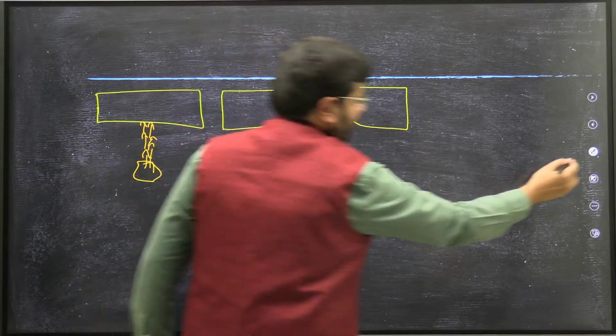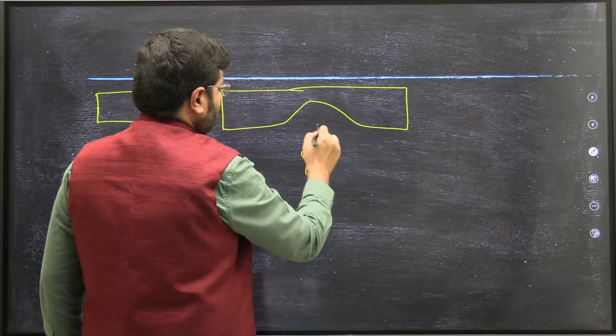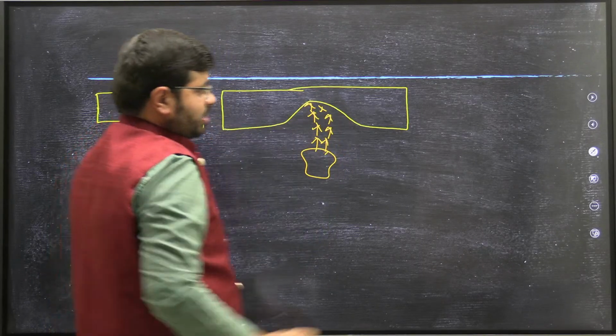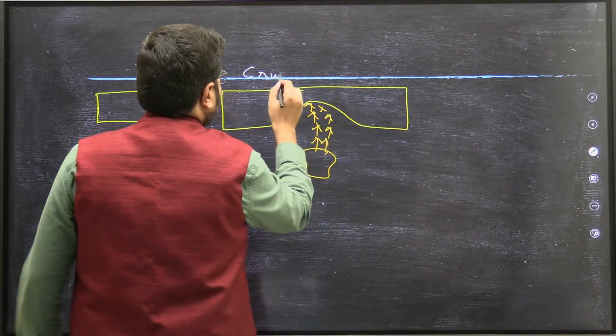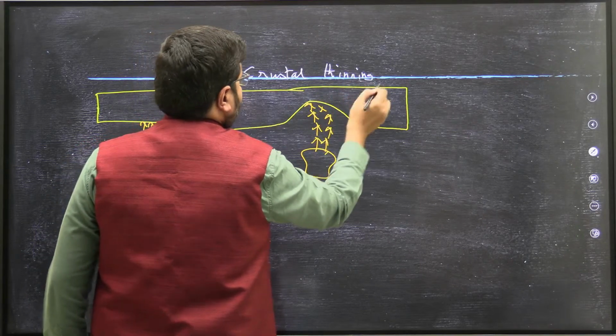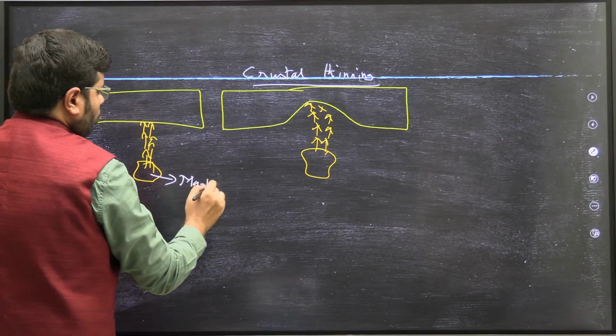So what is happening here? The magma is rising and it is slowly thinning the crust out. This process is what we call crustal thinning. This is the mantle plume.